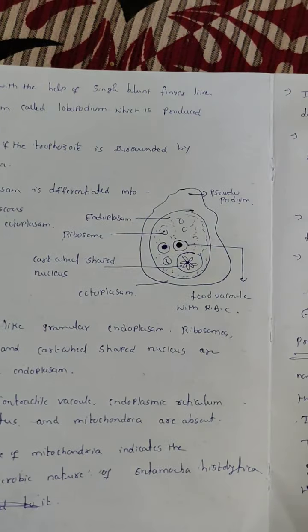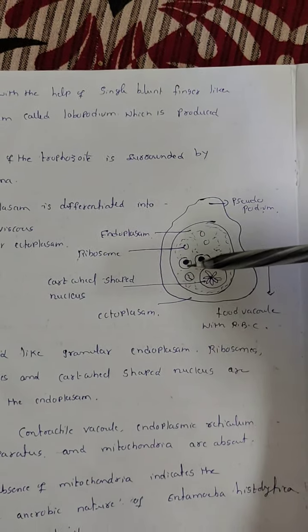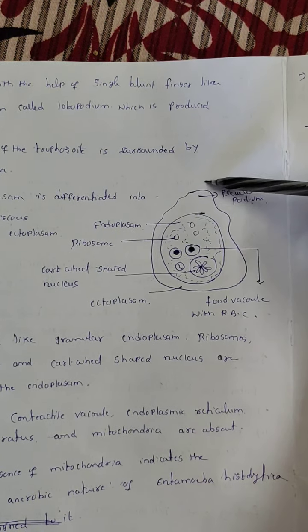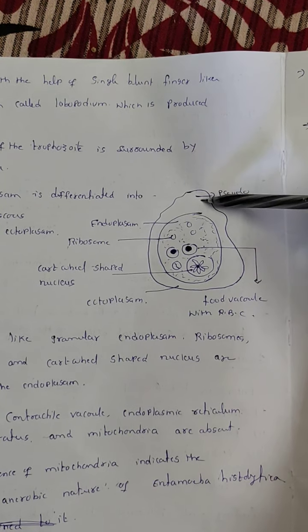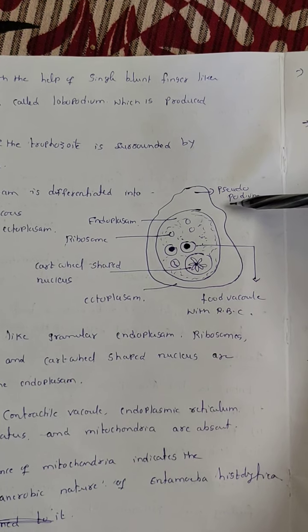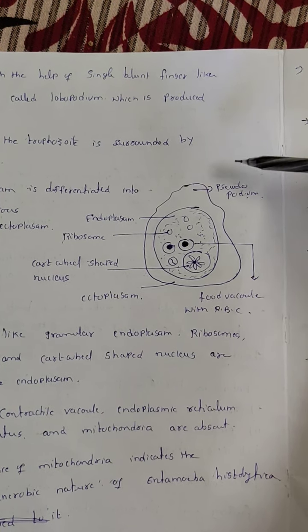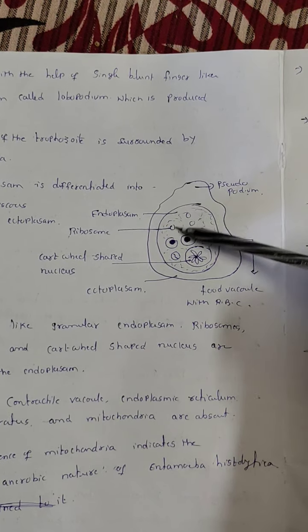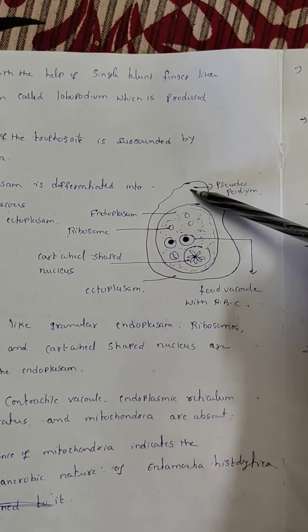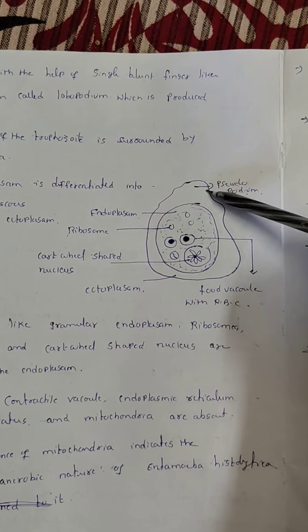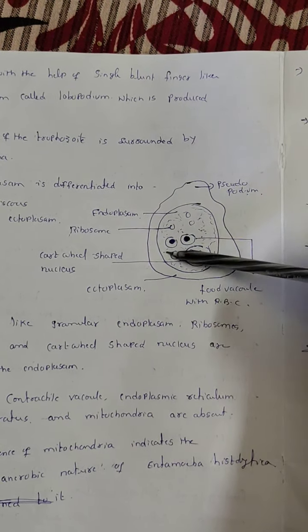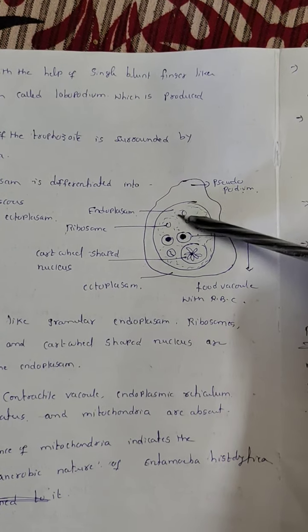In the trophozoite stage it can form a pseudopodia. This is the pseudopodia, which is called a lobopodia in Entamoeba histolytica. This is the ectoplasm and this one is the endoplasm. Ectoplasm is non-granular. Are there any granules here? No, non-granular. Endoplasm has granules.